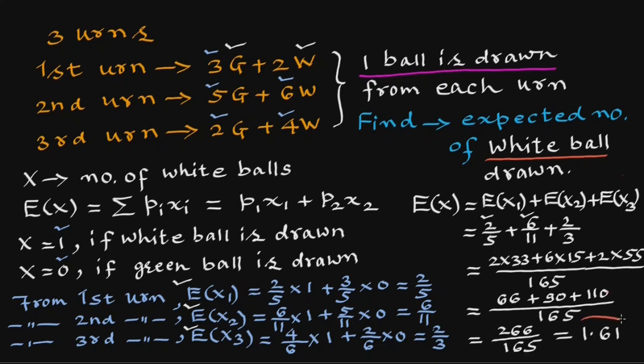So the expectation is 1.61, which means that on an average 1.61 white balls will be drawn from these three urns.